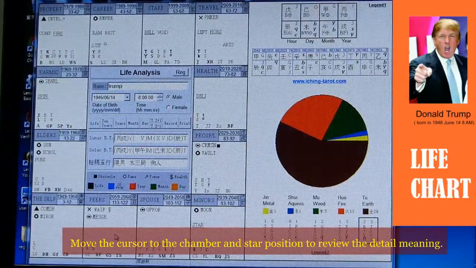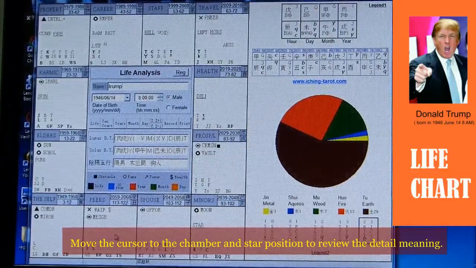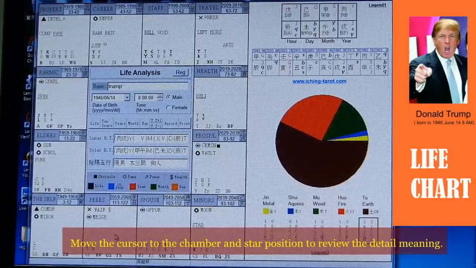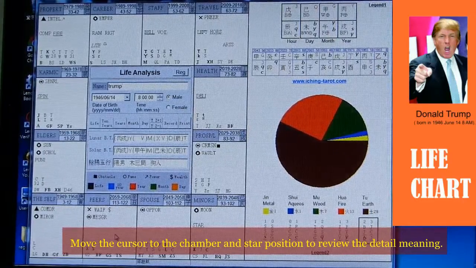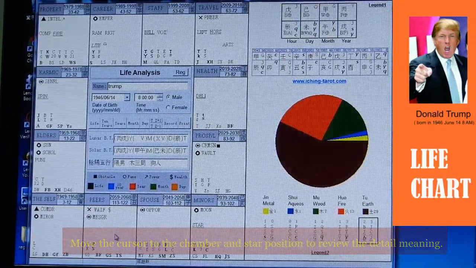Of course, among all the 12 chambers, the most important chamber to look at is obviously the self chamber, because what kind of stars sit in the self chamber will account for their personality.